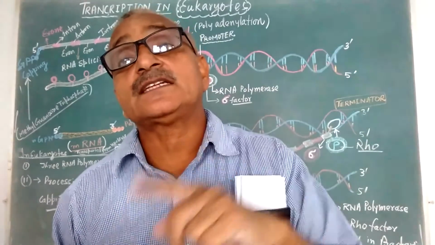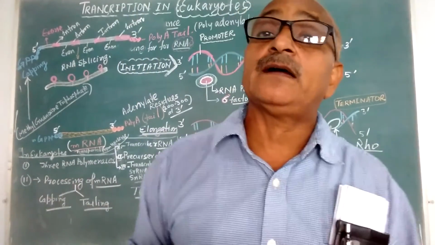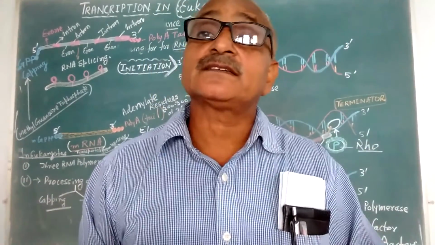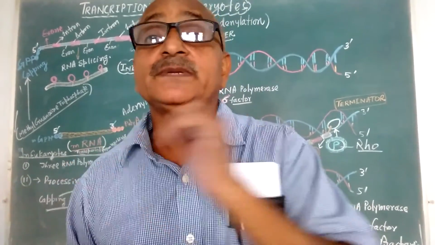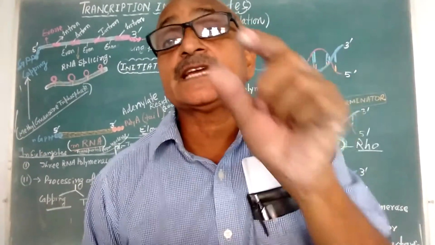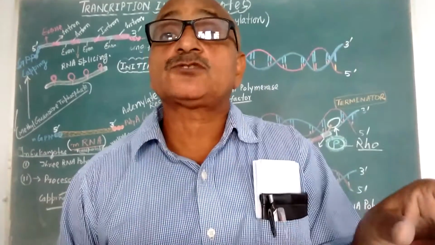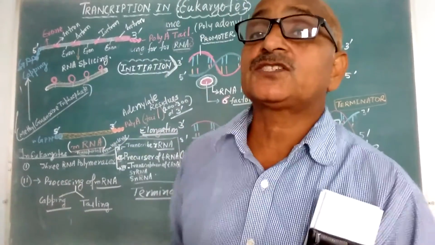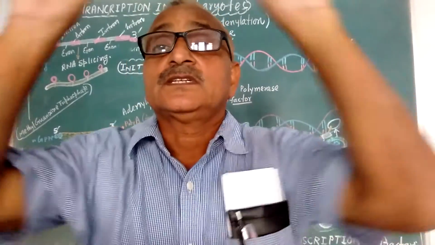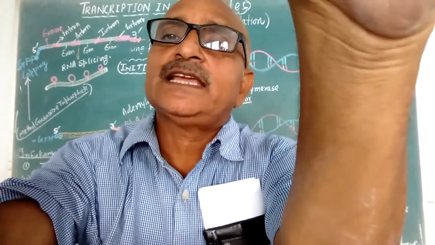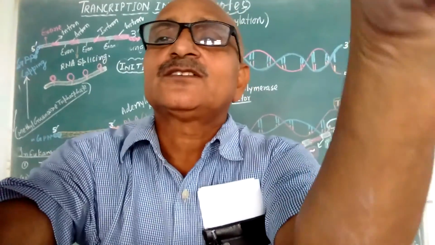Simultaneously, transcription and translation go on inside prokaryotes, while in eukaryotes it takes some time after processing, and then another transcription begins. Many genes cannot operate all of a sudden. A segment of genes, a battalion of genes, works together, then another will switch down. So this is the difference between prokaryotic and eukaryotic transcription. It is a very important question from the examination point of view, and what I have discussed here, you should explain in the board examination, neither less nor more. Thank you.